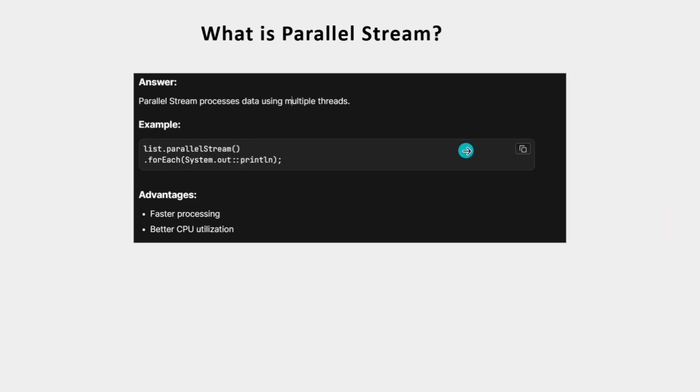This is a very frequently asked question. What is parallel stream? Parallel stream processes data using multiple threads. Let's say you have a collection and you are doing some filtration on it. The order can be anything. So if you want to perform a task in a faster way, you can go through parallel streams. All the time parallel streams are not good, because the order of elements might change. To use it, you call the parallelStream method on the collection. The advantages are faster processing and better CPU utilization.